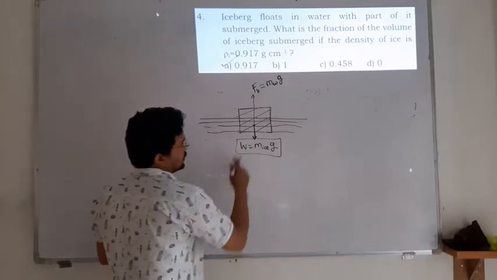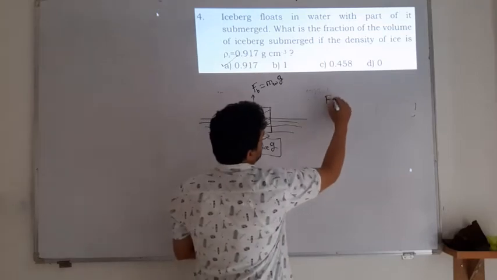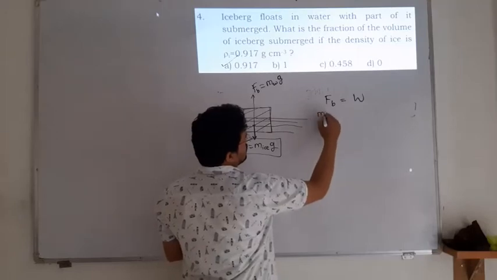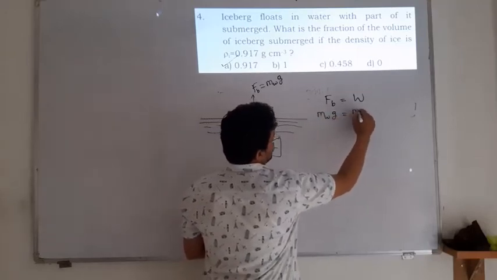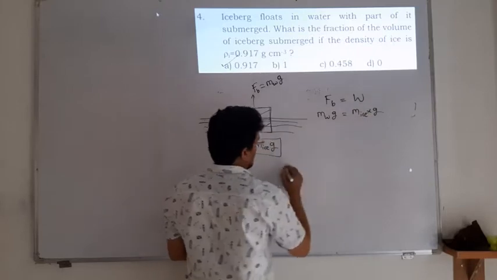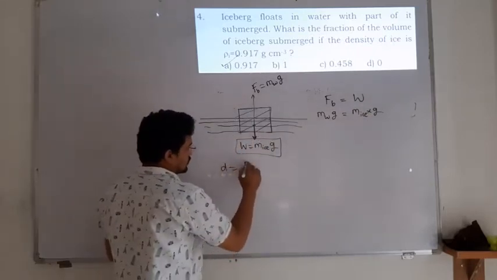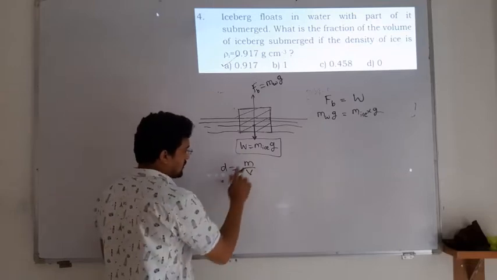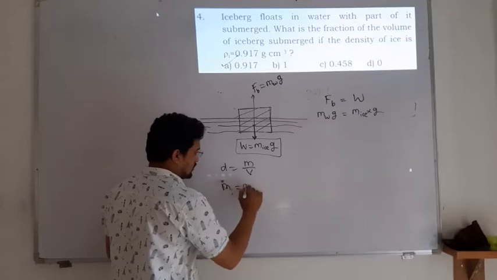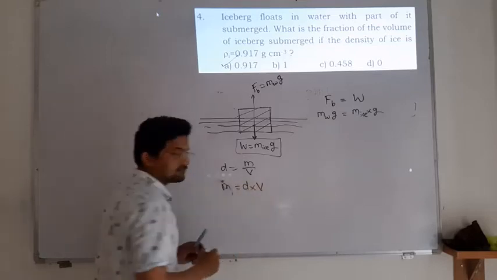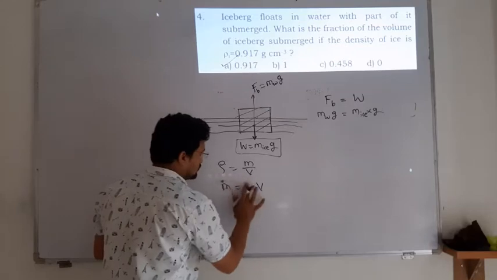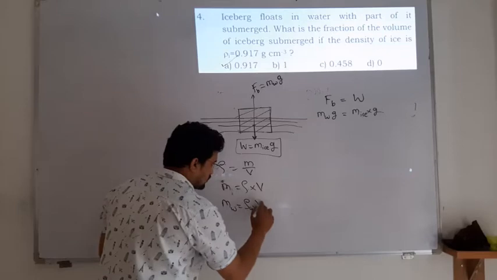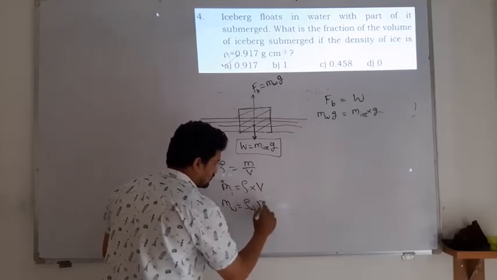By seeing this diagram, FB is equal to weight. So FB is equal to mass of the water into g, which equals mass of the ice into g. We know density is mass upon volume, so mass is equal to density multiplied by volume, and we take density as rho. For the water, it is the density of the water and the small volume v.